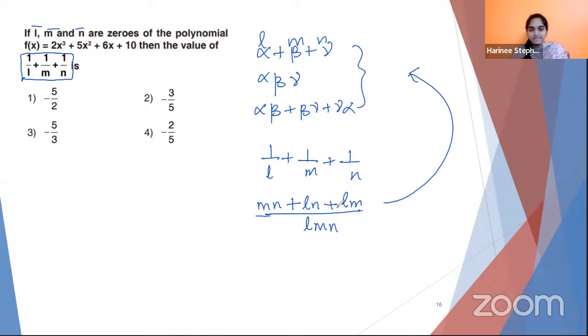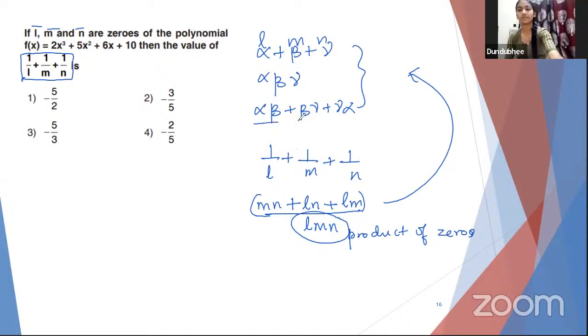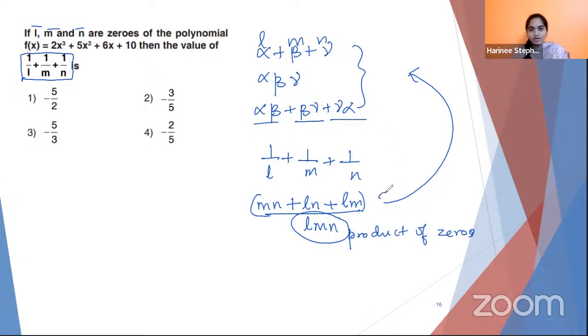Now, can you say a relation with what we already know? What is the relation? How is the denominator? If L, M, N are zeros, can we say the denominator is the product of zeros of the polynomial? What about the numerator? How is the numerator? Third relationship: alpha beta, beta gamma, gamma alpha, right? Or sum of products taken two at a time. So that's what we are going to do here now.